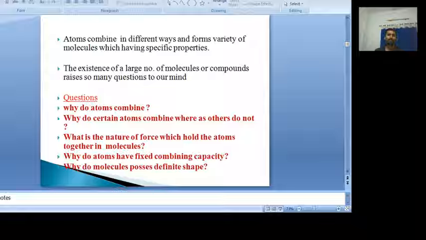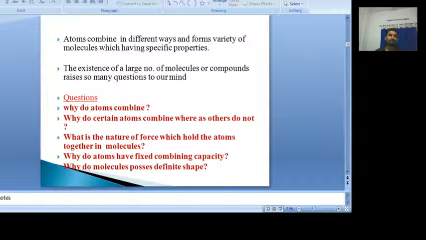If atoms are combined, why do certain atoms only combine whereas others do not? That is also observed when we see the large number of molecules. And when atoms combine to form a molecule, what kind of force exists between the atoms?